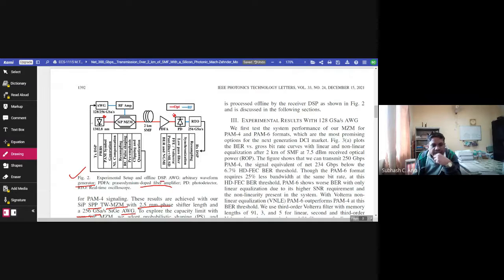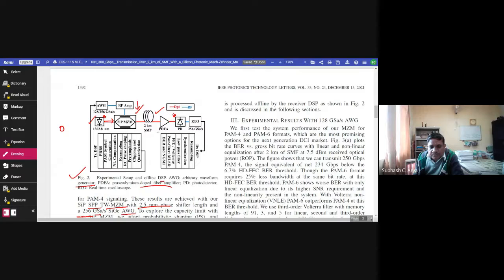So we can see here, this is the laser at 1302.8 nanometer that comes under O band. Then this is the silicon photonics Mach-Zehnder modulator. Here this is the optical signal and this is the electrical signal in the RF, radio frequency, amplifier. After that, this modulated signal is passed through 2 kilometer single mode fiber.